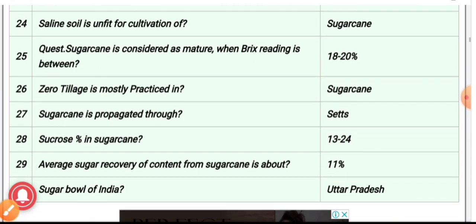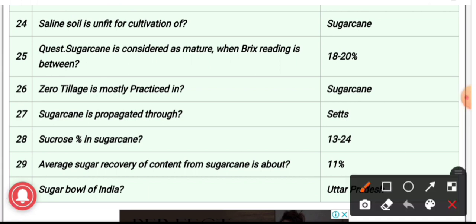25th, sugarcane is considered as matured when the Brix reading is between, and the answer is 18 to 20%. Brix reading is nothing but the sugarcane maturity measure. Sugarcane is considered matured only if the Brix value or the refractometer reading is in the range of 18 to 20%.